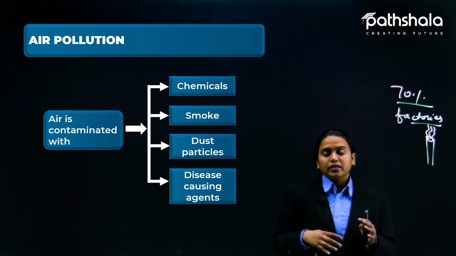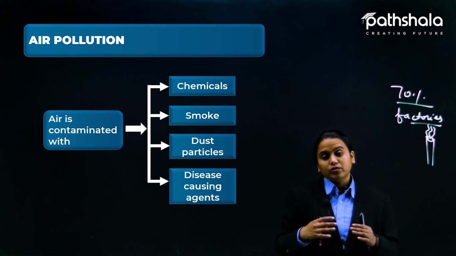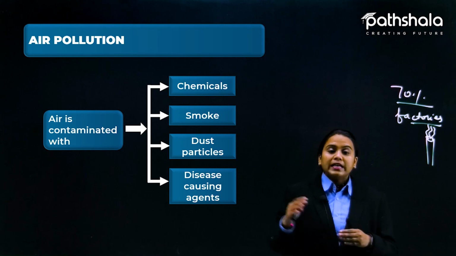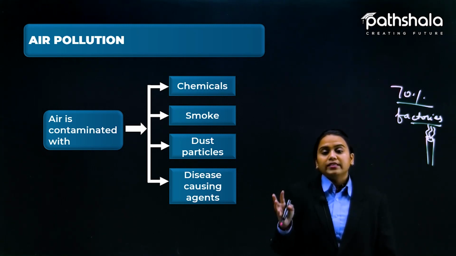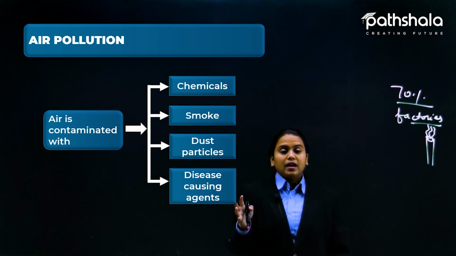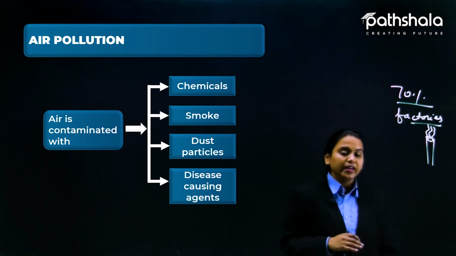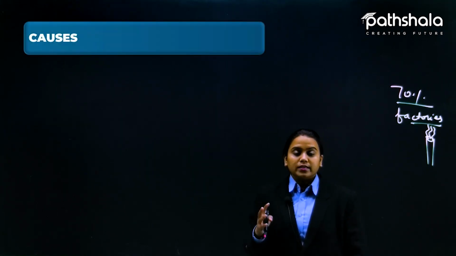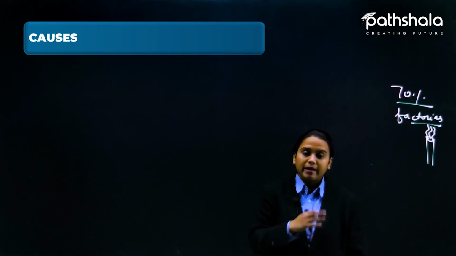Now the dust particles surrounding us come from vehicles, which produce a lot of smoke, a lot of dust particles, and disease causing agents. All these are the main components of the air that we are inhaling nowadays.